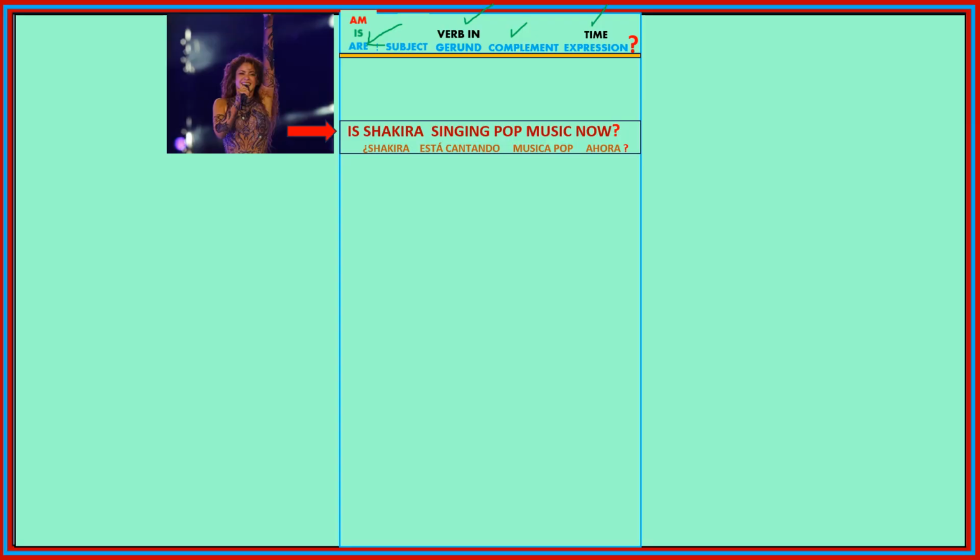Is Shakira singing pop music now? As you can see, my dear friends, we have the verb to be, the subject, which is Shakira. Then we have the verb in gerund, singing. The complement is all this, the pop music. And finally, we have the time expression, which is now, and obviously the question mark.